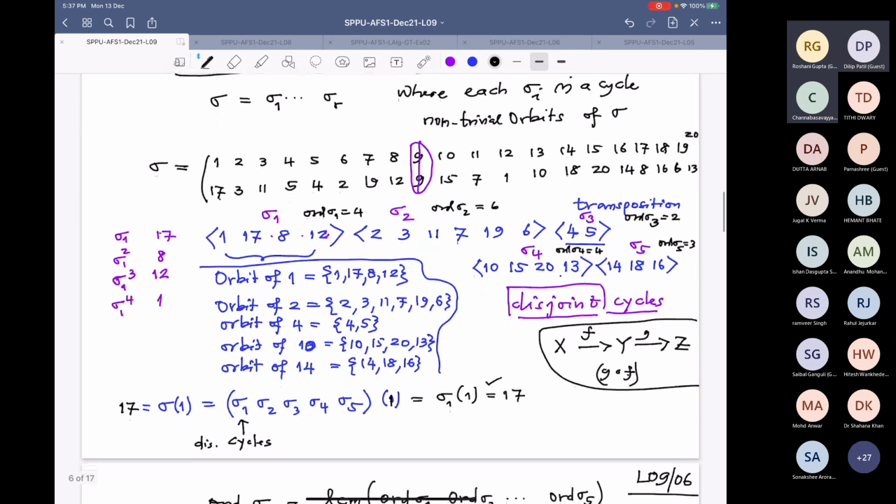So therefore, the order of the product sigma 1 to sigma 5 will be equal to the LCM of the orders of sigma 1, sigma 2, and so on till sigma 5. And we know each one of them. So this is the LCM of 4, 6, 2, 4, and 3. Now what is the LCM?